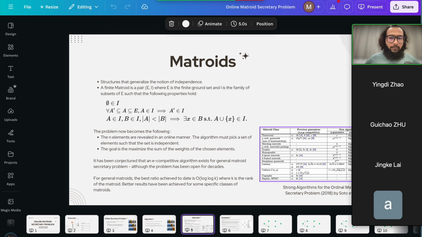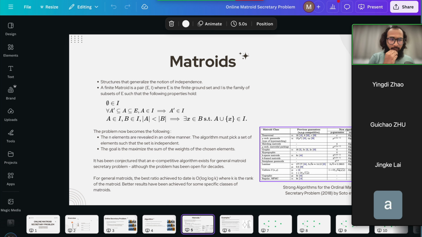A matroid is just some ground set E and some independent sets I, where I has the following properties: the empty set is independent; any subset of an independent set is also independent; and if you have two independent sets, where one is smaller and one is bigger, then there exists some element in the bigger set that you can put in the smaller set, and it will still be independent. What does this really say? Intuitively, it says that we are not doomed if we select a wrong element. Because we still have other elements that we can include in our set, and it would still be feasible. Okay, so these are matroids.